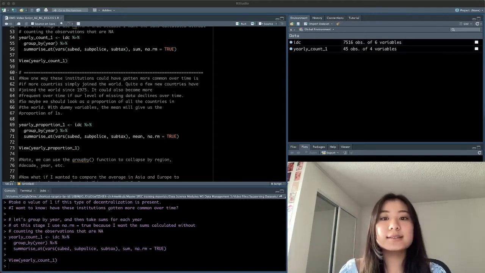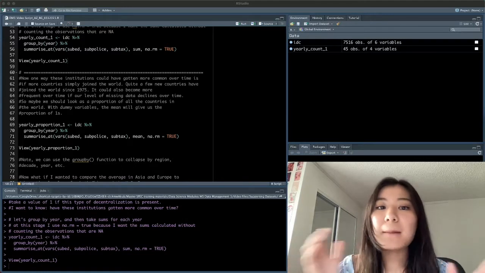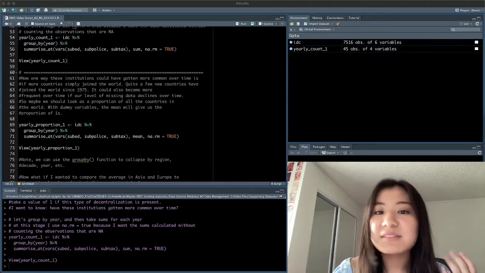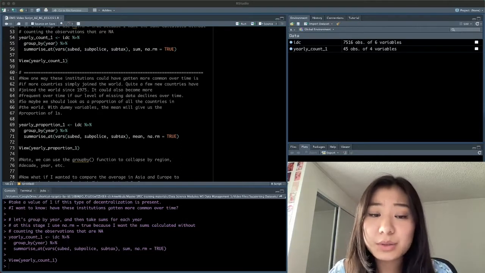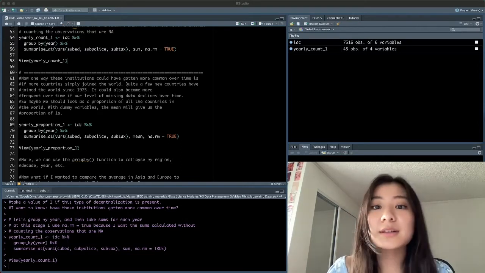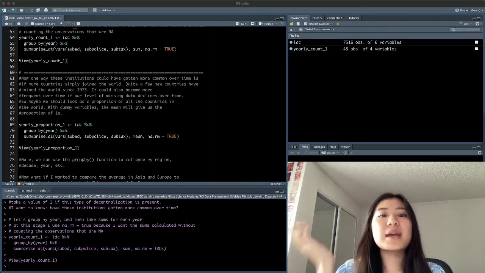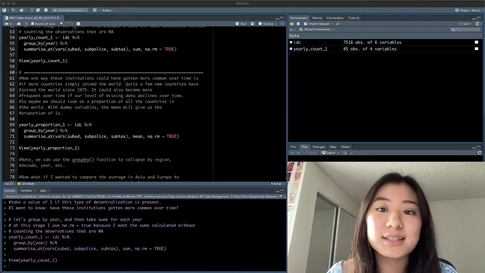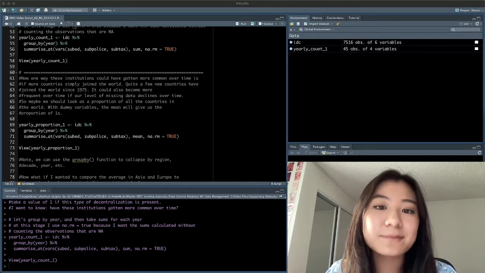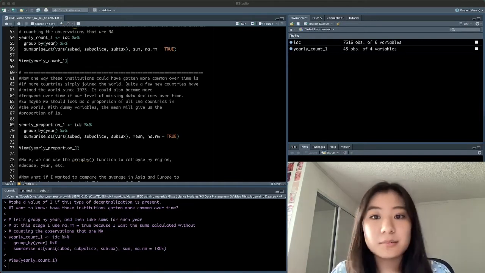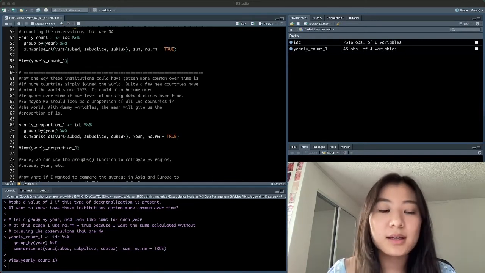It's also the case that we could have a bunch of missing data back in the 70s and 80s, and this is simply because the source materials we code from are harder to find for earlier periods. We may have better data coverage in the more recent years, and that might make these institutions look more prevalent. So maybe SUM isn't the way we want to do this.